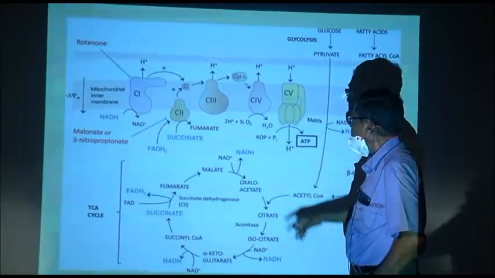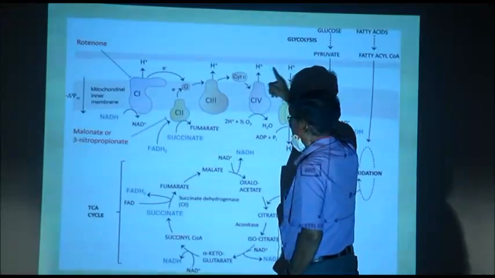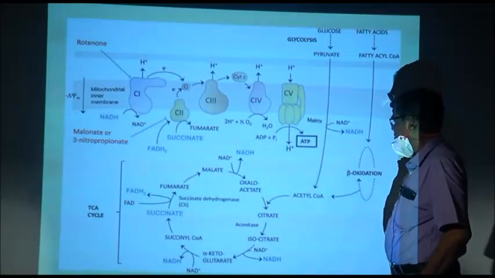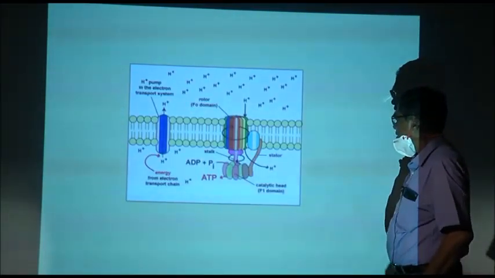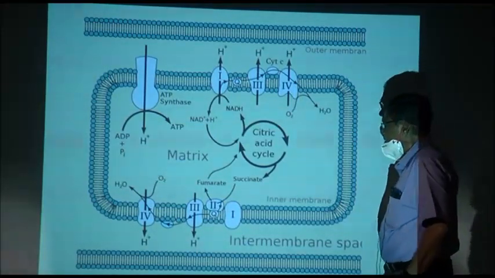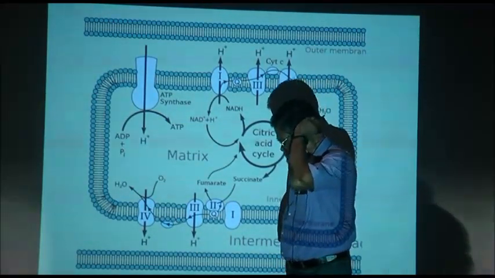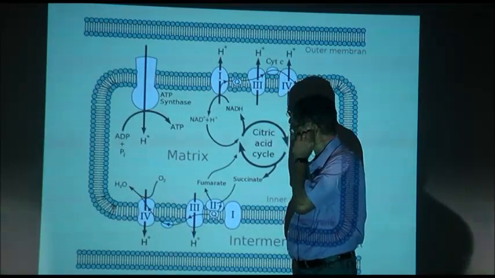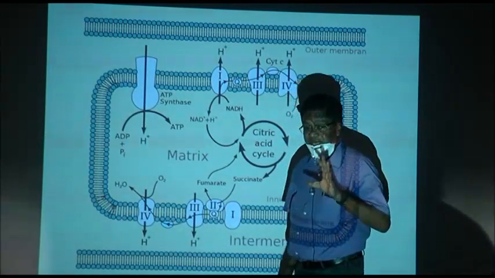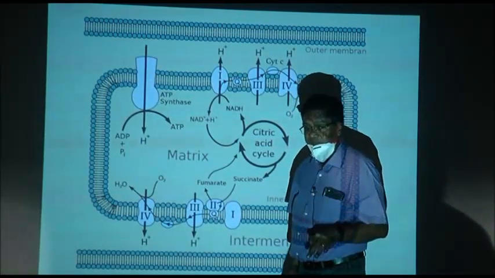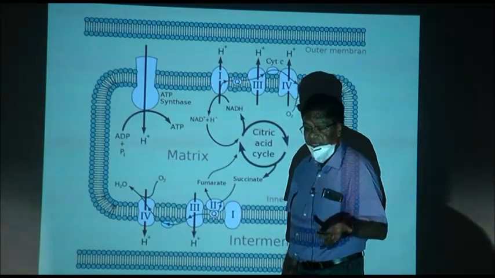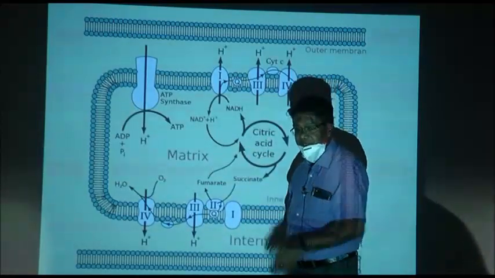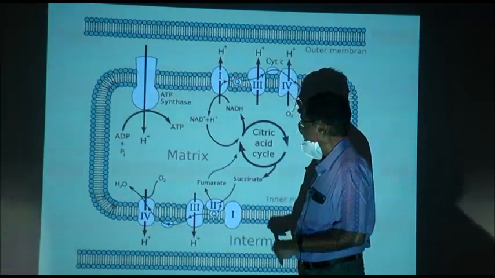Now, here the same thing, this is the outer membrane, this is the inner membrane, this looks a bit complicated, whatever it is. Next, outer sheet, back, this is easier. Now, this is called the electron transport system. The electron transport system involves the formation of ATP and the electrons are transferred. How? Let us examine once again.